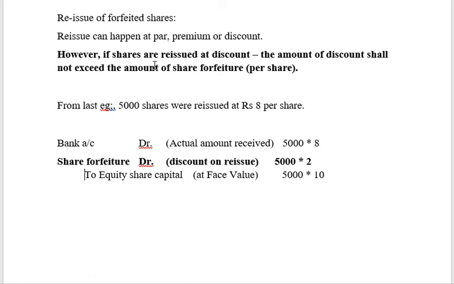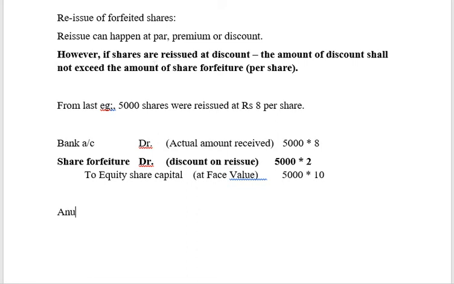So, the only checkpoint here is that reissue can be made at a discount provided it does not exceed the share forfeiture value. Now comes the next question. Here, the share forfeiture value was 3 rupees per share, but the discount amount is 2 rupees per share. So now what will happen to the difference? The difference is going to be taken as a permanent gain, right?